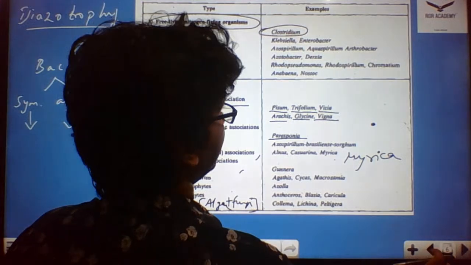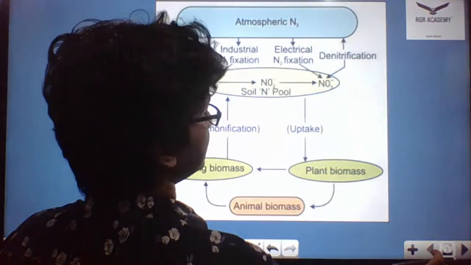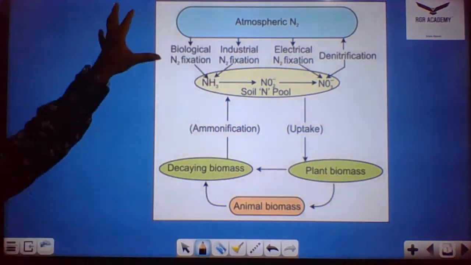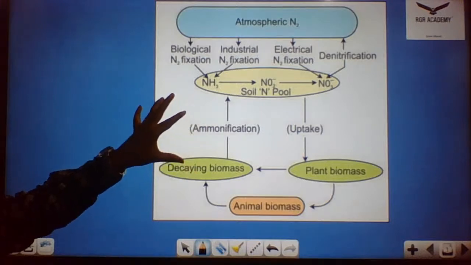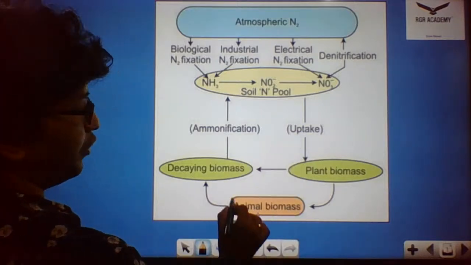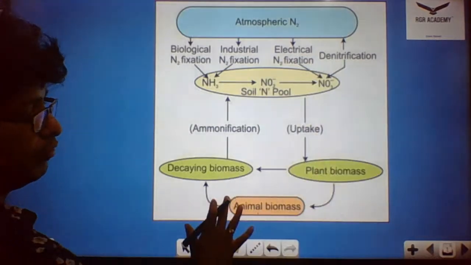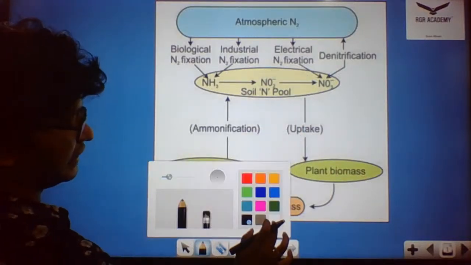Coming to the next part, we're done with the biological nitrogen fixation, the first part, that is the root nodule. This is the overall diagram that you could see. You would have studied it in the textbook itself. This is about the nitrogen cycle. Coming to this nitrogen cycle, we have the animal biomass. This diagram is not new for you. How the various processes take place, you could see in this diagram.